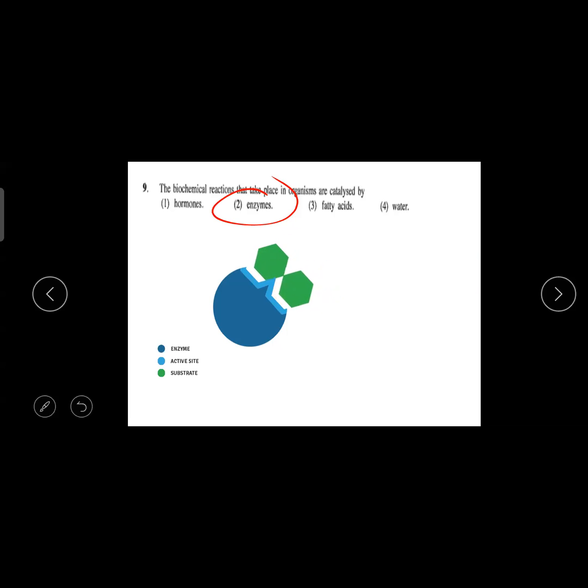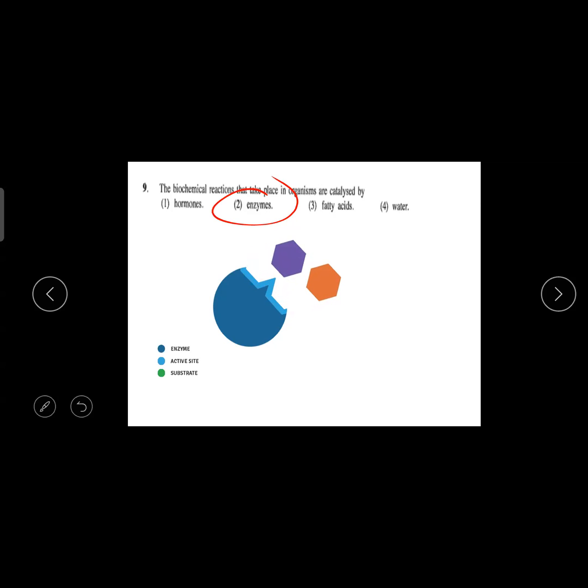What are the examples of biological catalysts? Those are the enzymes. Quickly type some enzymes. Yes, very good. You all have understood.